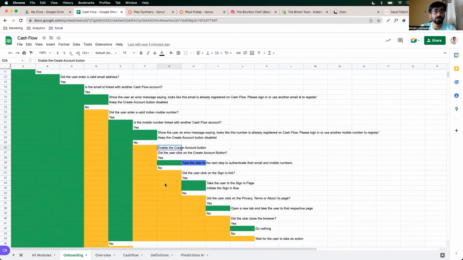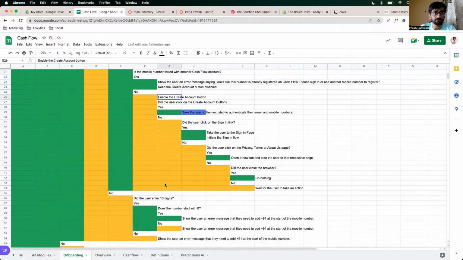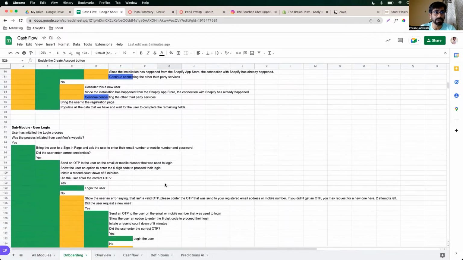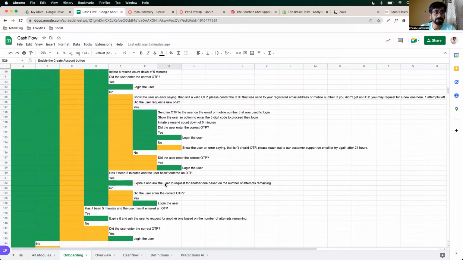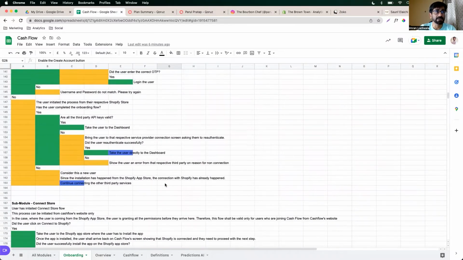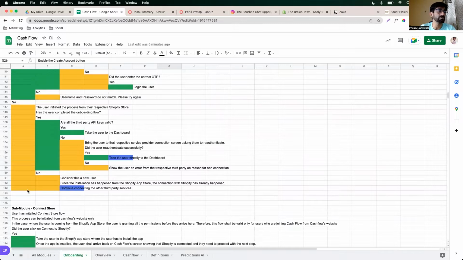Now, this flow goes on and on. We're still onboarding the user, right? Up to here your registration is done. Till this point, 163 lines of creating a flow for registration. Let's look at this registration flow in our Figma file.